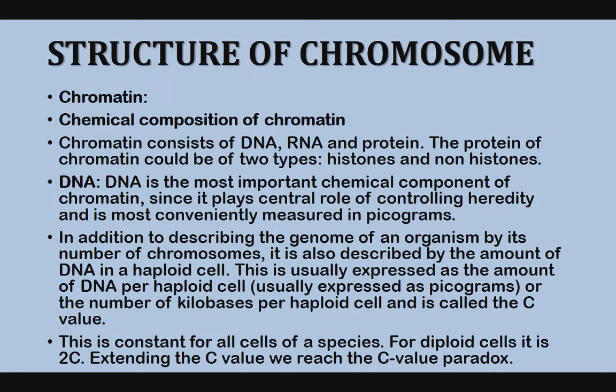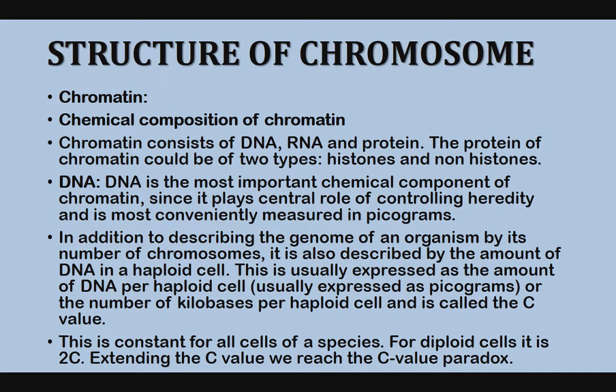In addition to describing the genome of an organism by its number of chromosomes, it is also described by the amount of DNA in a haploid cell. This is usually expressed as picograms, or the number of kilobases per haploid cell, and is called the C value. C value is nothing but the amount of DNA per haploid cell. This is constant for every cell of every species.